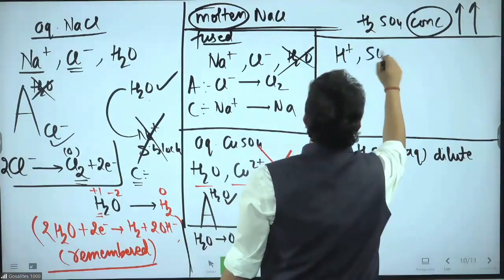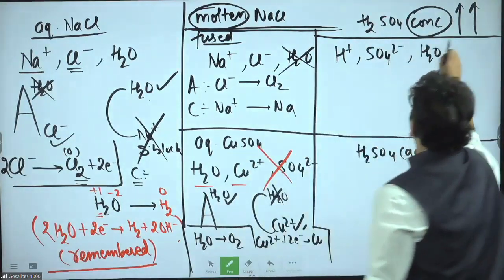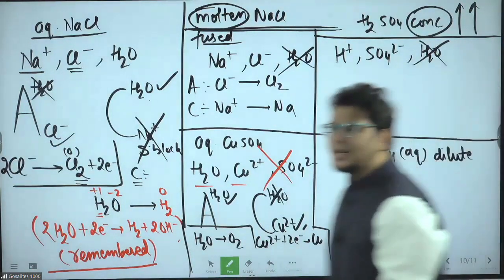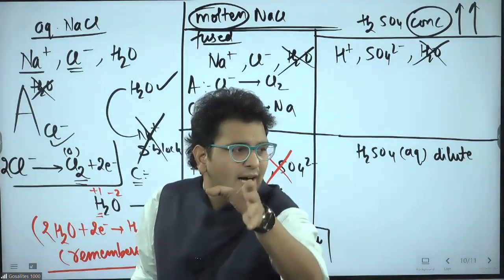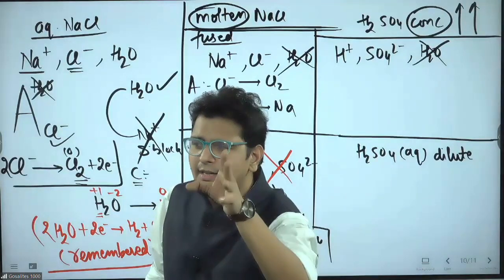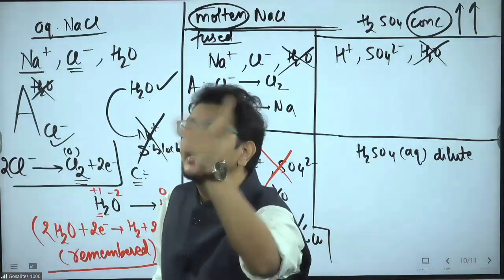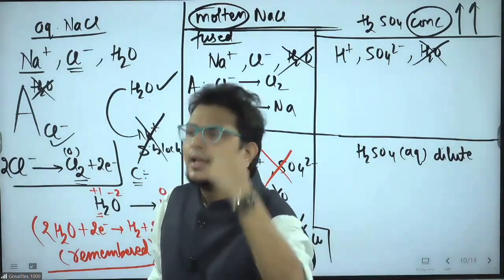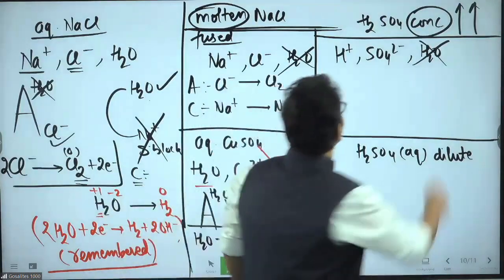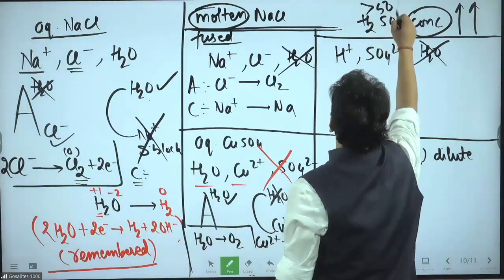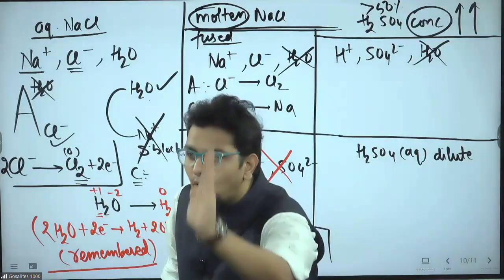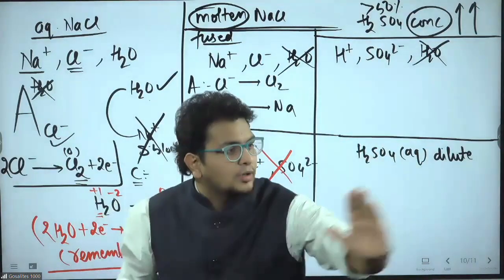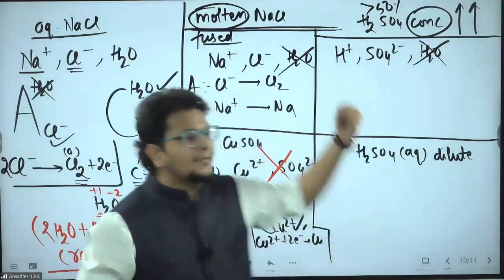H plus, sulfate, now water you will cut. Sir, why you will cut water? Bhaiya, when concentration is high, that means around 98% H2SO4, for example, or 90% H2SO4 we are taking. More than 50% is the concentration. That means water is less than 50%. Now water is less than 50% means water is limiting. So water I will cut.